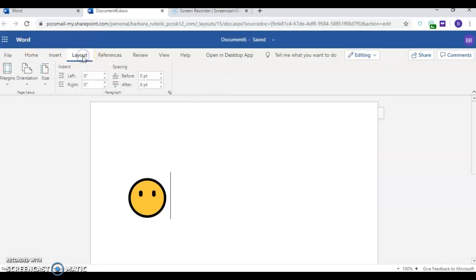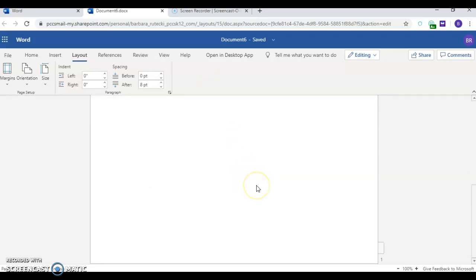Let's go to the Layout tab. On the Layout tab, I have my margins again, the orientation, the size. On the Layout tab, I do not have my column settings in here. So in this program, we might not be able to do that. I'm just finding what we can and cannot do. I know that we do not have a show hide option, so I can't see that. I also, if I have a multiple page document from what I've seen before, I don't see my page break, which I don't like.